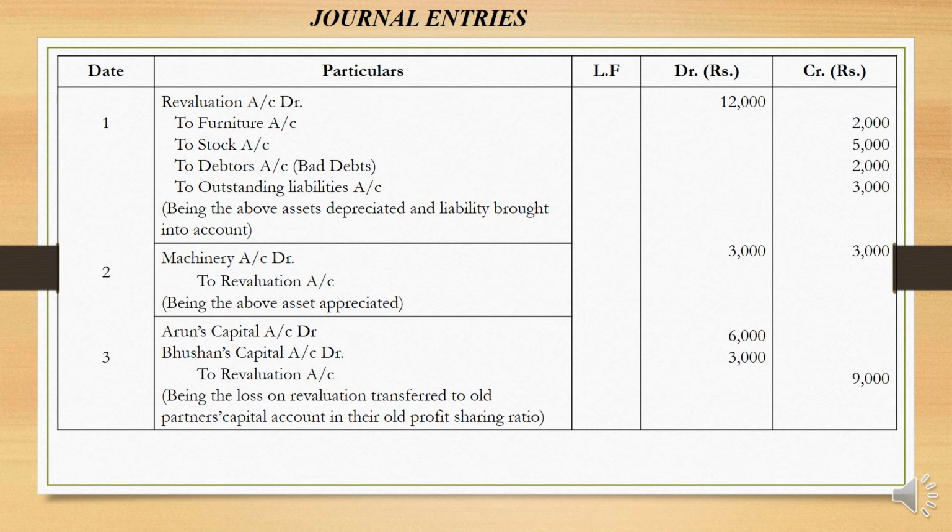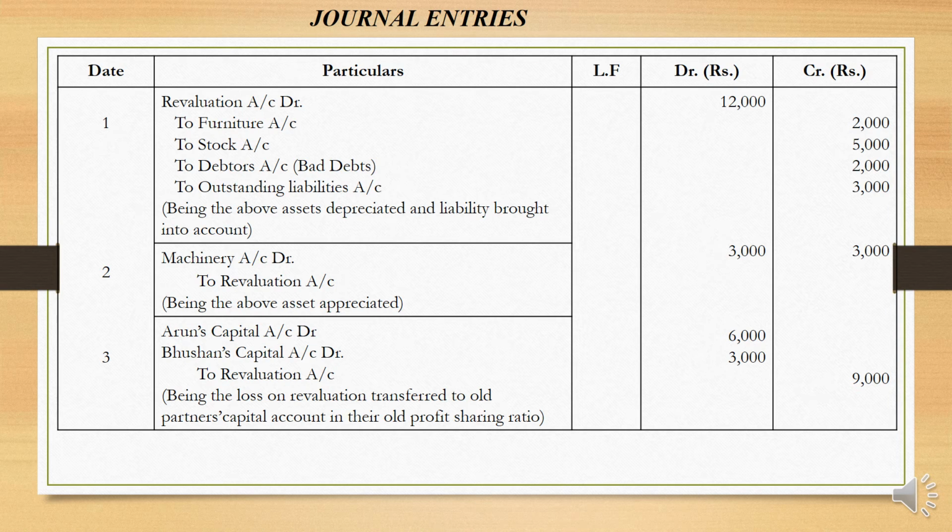Revaluation account debit to furniture account. Furniture account is overvalued, depreciated by rupees 2,000. Stock is depreciated by 5,000. Then debtors, there is a bad debt of rupees 2,000. Then there is a liability, so outstanding liability increased up to rupees 3,000. So this is the journal entry: revaluation account debit, to furniture account, to stock account, to debtors account, and to outstanding liabilities account. When the assets are decreasing, you have to give credit to the assets and you have to give debit to the revaluation account.